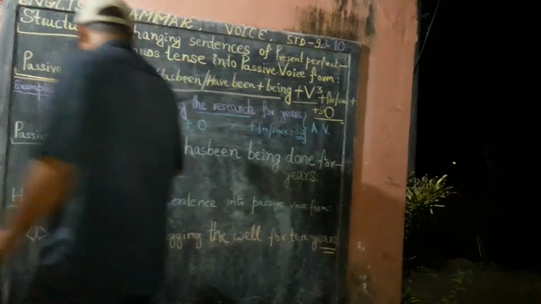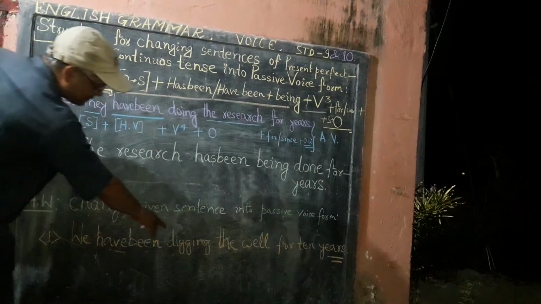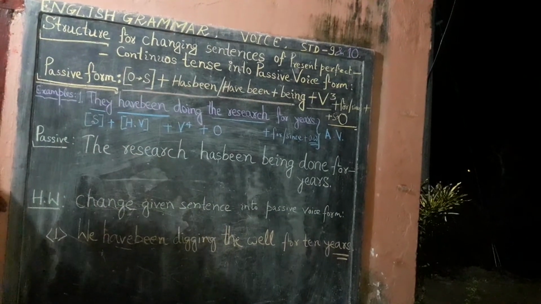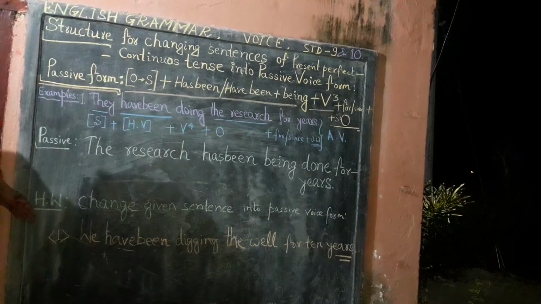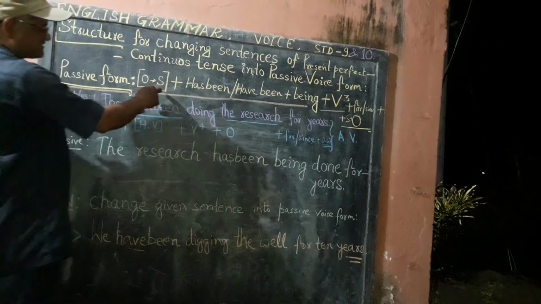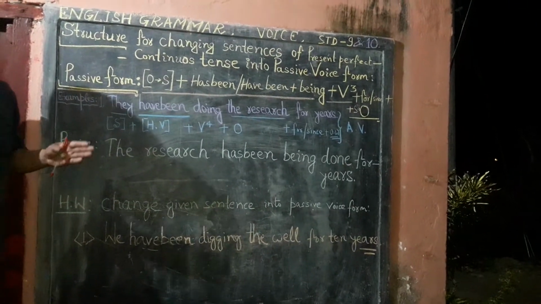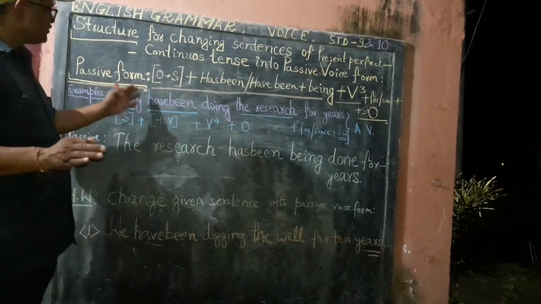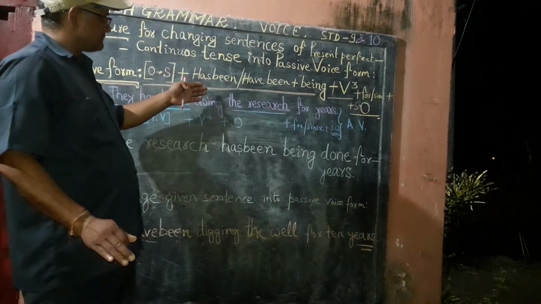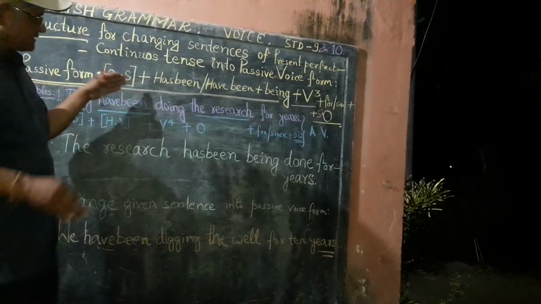So this is your homework: we have been digging the well for 10 years. Now you need to change this sentence into passive voice form with the help of this given structure. So today you have to learn how to use this given structure in written form. I do hope you have understood it.